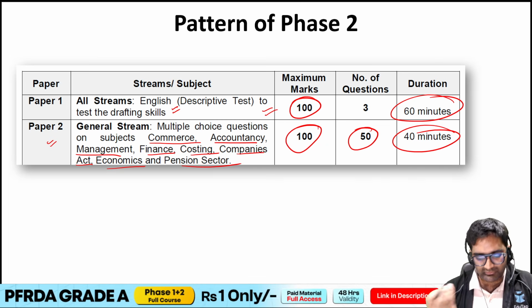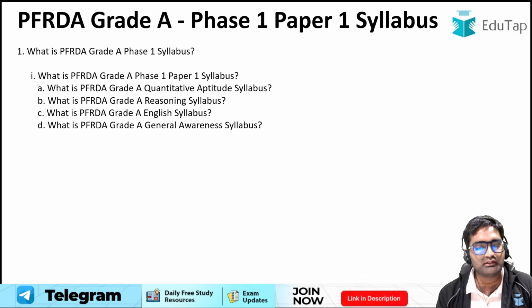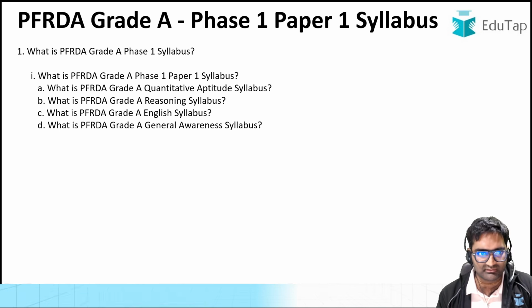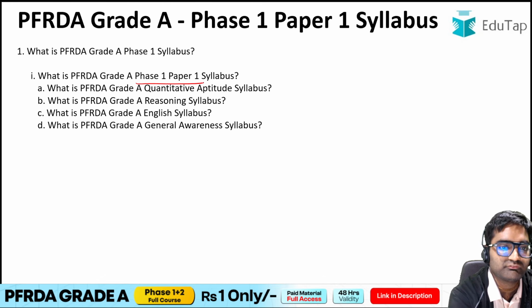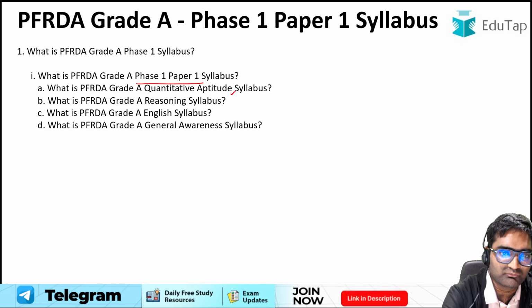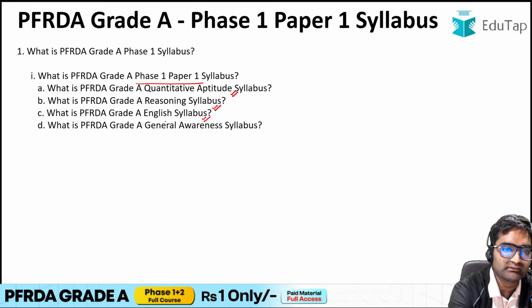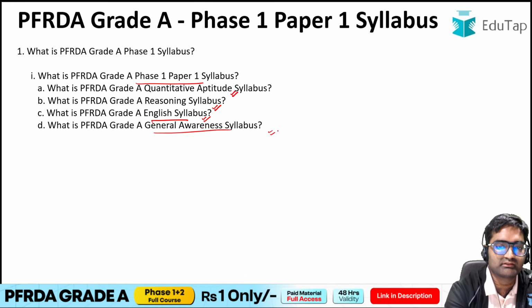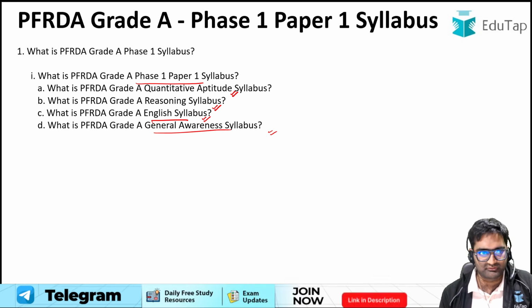First things first, here we will be talking about the phase 1 paper 1 syllabus. Phase 1 paper 1 actually consists of different subjects to be prepared. The first one is quantitative aptitude, then reasoning, then English, and finally general awareness. We'll be discussing the syllabus of all these 4 subjects one by one.